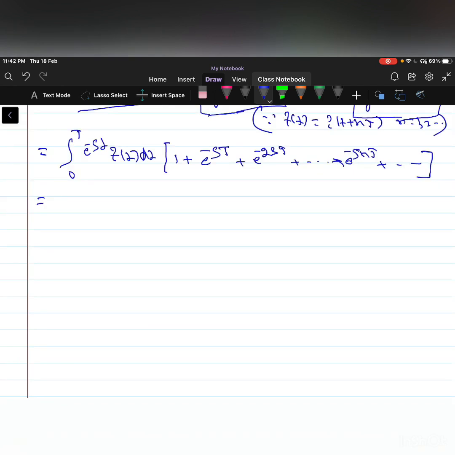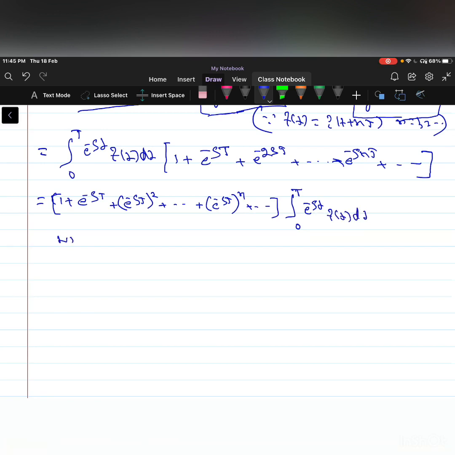So this is equal to 1 plus e power minus sT plus e power minus sT whole square, and so on, e power minus sT whole power n, and so on, into integration from 0 to T e power minus s t into f of t dt.